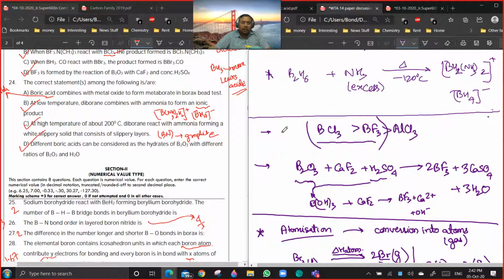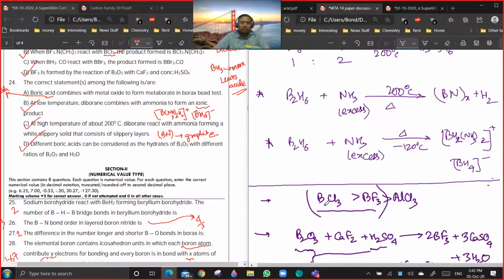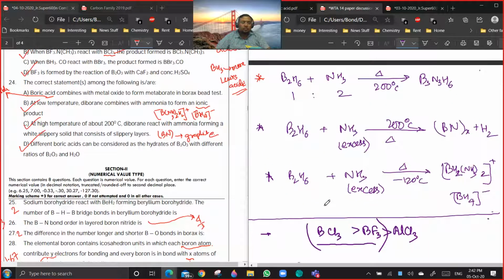24 is also a doubt. Anyways, I want to just discuss one point. You see, B2H6 when it reacts with ammonia in limited quantity, at 200 degrees centigrade, gives B3N3H6, plus H2.